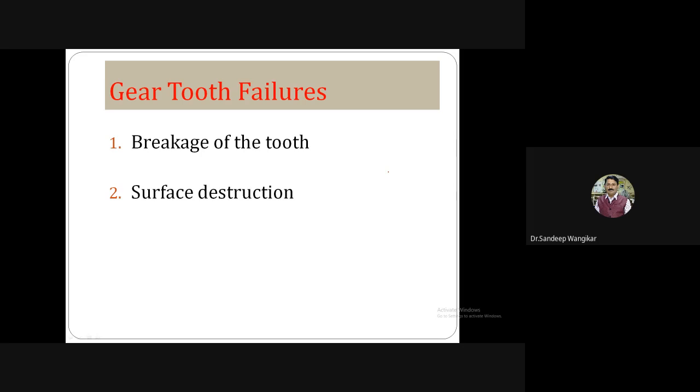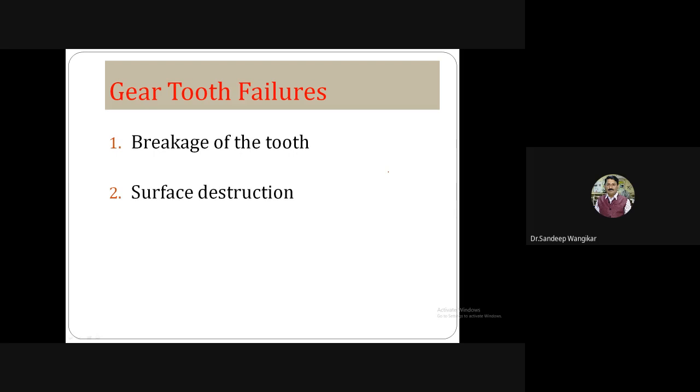It is the design aspect. Whatever sizes are required, whatever power is there, with the appropriate calculation of the power, then torque, and further calculation of the dynamic load acting on it, the static load acting on it, the effective load acting on that particular gear, and if you consider a proper factor of safety, then you can say that the premature breakage of the tooth can be avoided, because you have taken all the considerations, you have applied the factor of safety, and the proper material is selected.